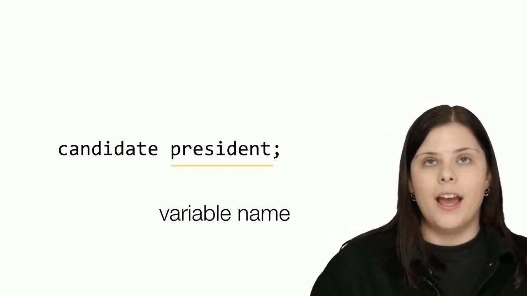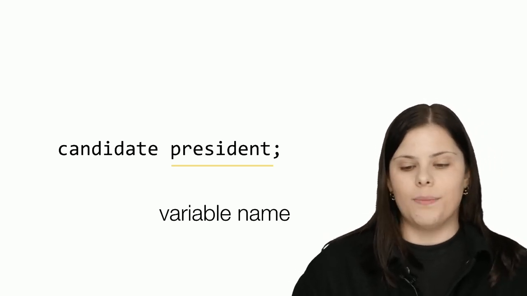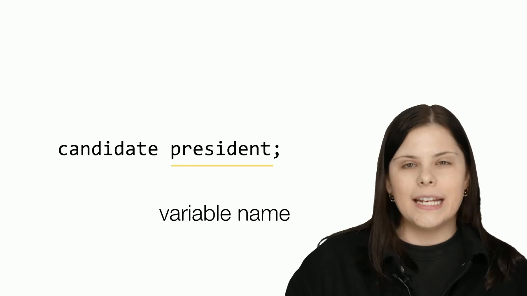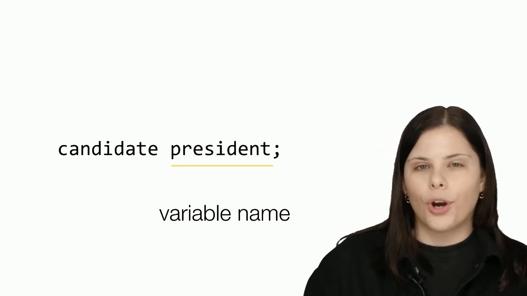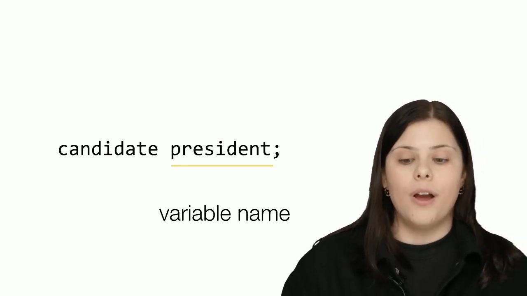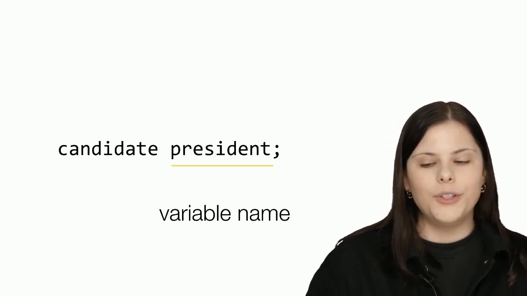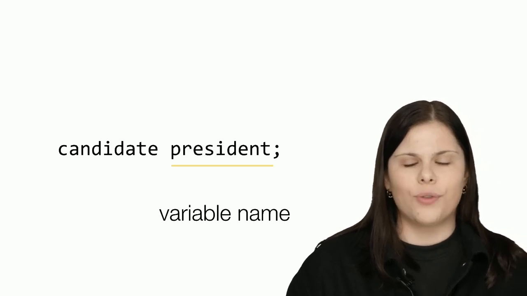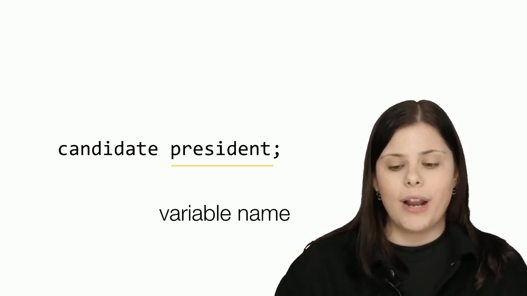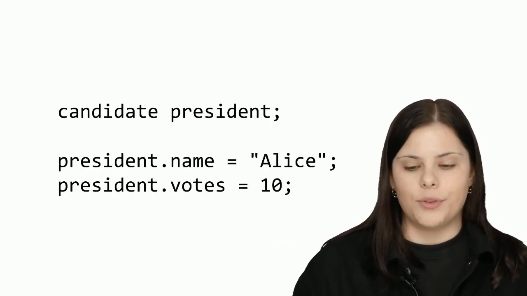So again, president could be any sort of word here. It can be candidate Julia or candidate Carter, but candidate is the more permanent word that we care about right now because it is the type of our new variable. And how do we actually access these elements, right? So right now you can imagine we created this box that is called president, some sort of variable where we're going to store something. How do we define our attributes?